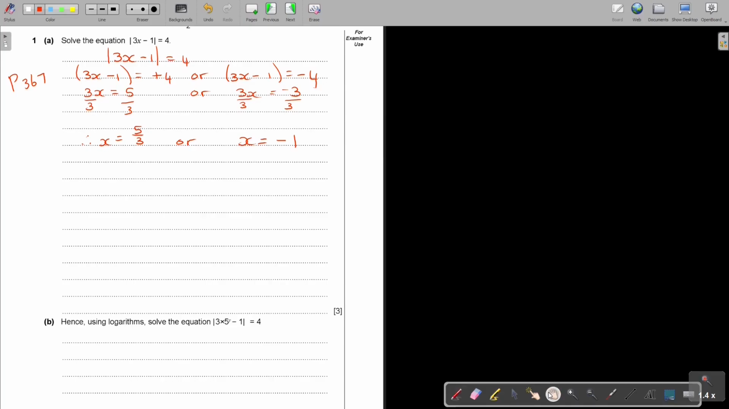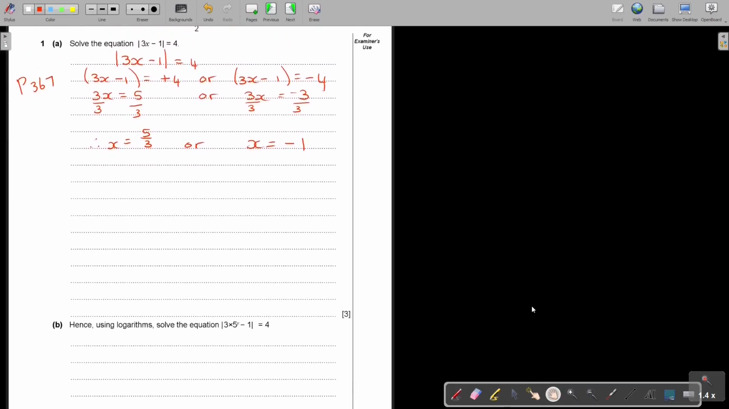Okay. Now, here comes the word. Here comes not "hence" or "otherwise". They say "hence", that means they want you to use the previous part. That's very, very important. Okay. Now they start with the statement. Now let's first start with the statement.